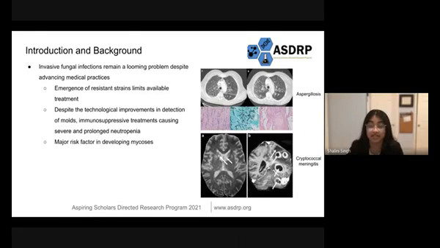Invasive fungal infections remain a looming problem despite advancing medical practices, and this is due to the emergence of resistant fungal strains, which limit the available treatment that is actually effective and successful. And despite the technological improvements in the detection of these molds, immunosuppressive treatments like chemotherapy cause severe and prolonged neutropenia, which is a major risk factor in developing these fungal infections.